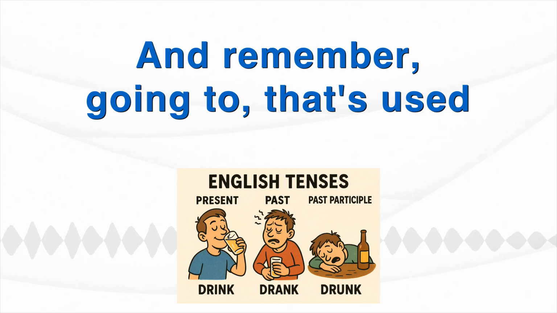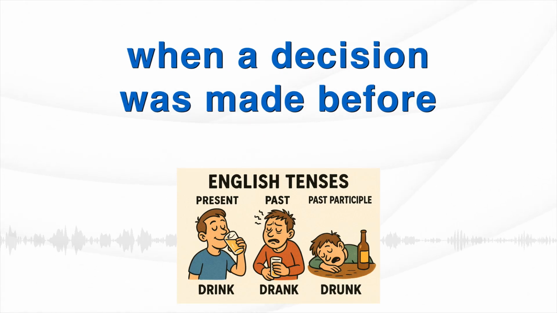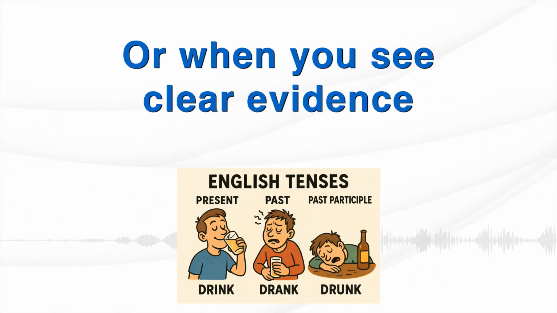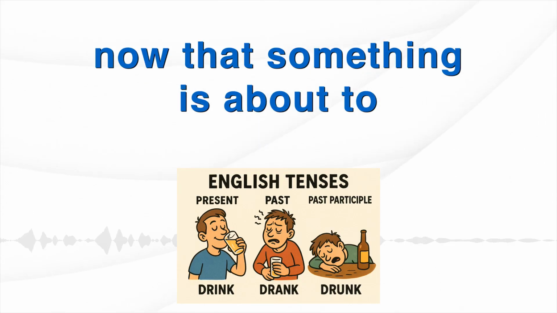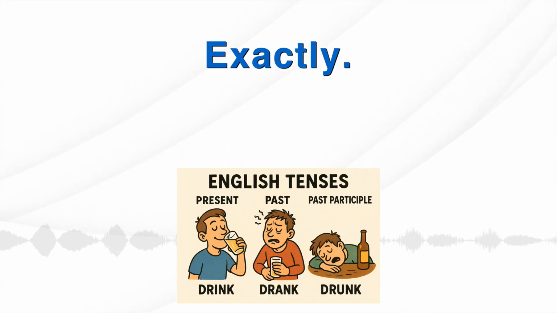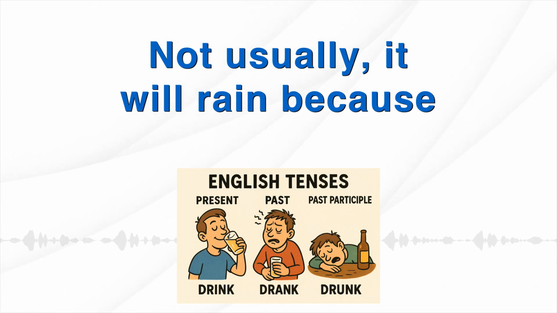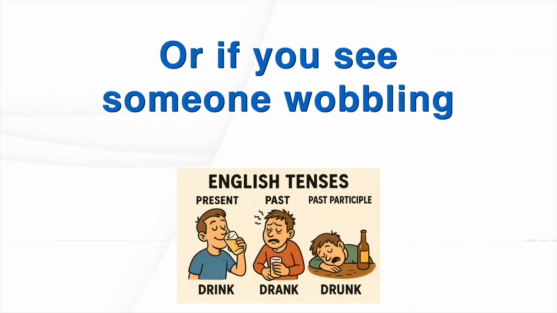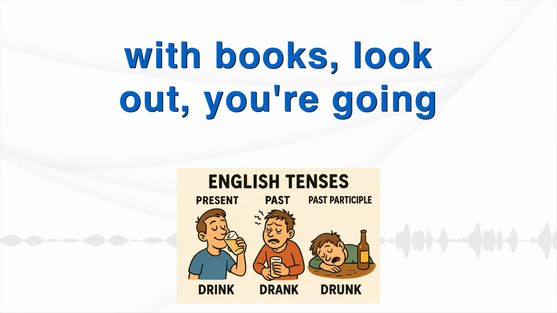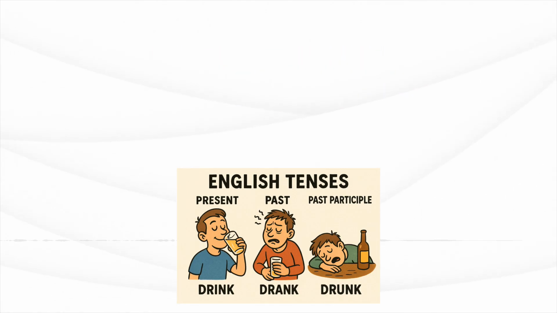And remember, going to, that's used when a decision was made before speaking or when you see clear evidence now that something is about to happen. Like dark clouds. Exactly. You'd say, look at those clouds. It is going to rain. Not usually it will rain because you see the evidence now. Or if you see someone wobbling with books, look out, you're going to drop them. Right. Evidence points to going to.